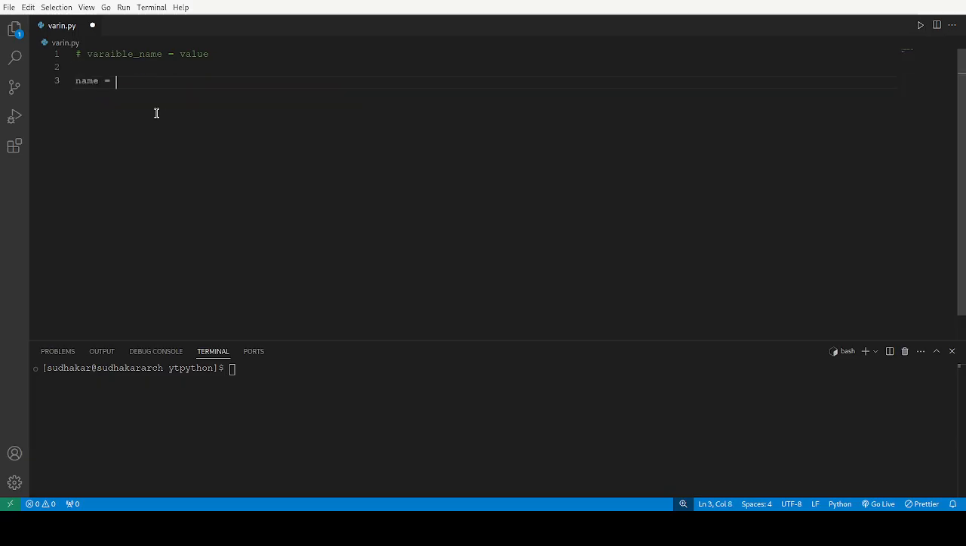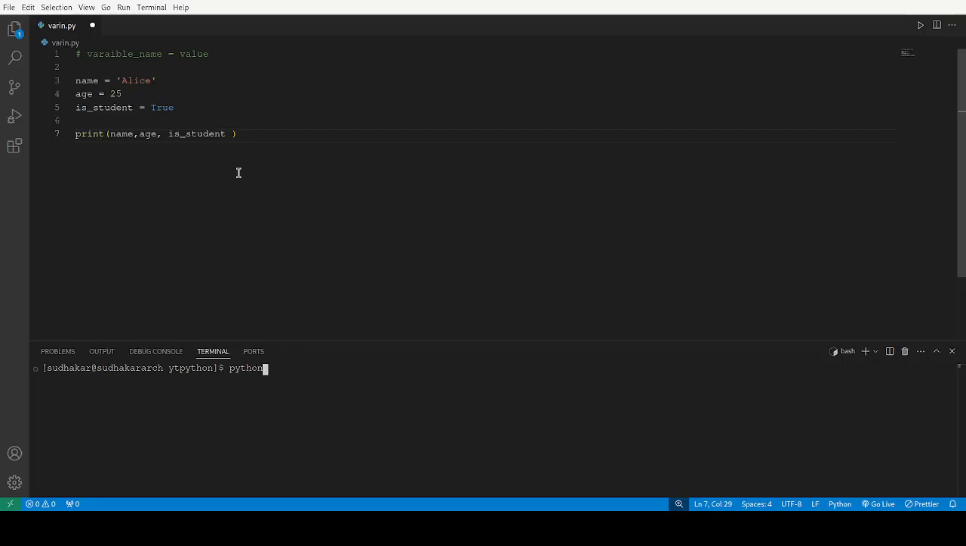Like name equal to Alisa. Now age equal to 25. Next is student equal to true. Now let me print this all. As I told, we can print everything: name, age, is student. Okay, let me print it.